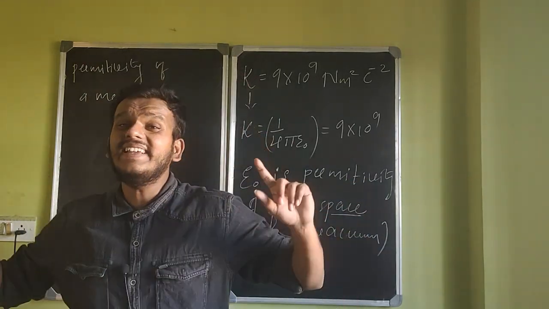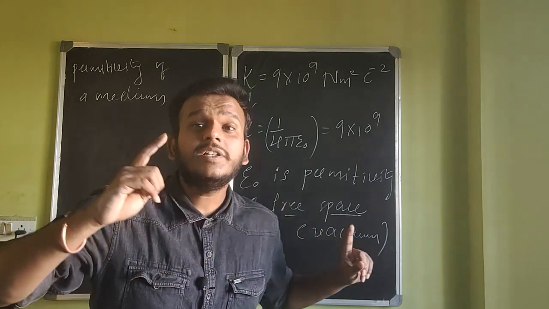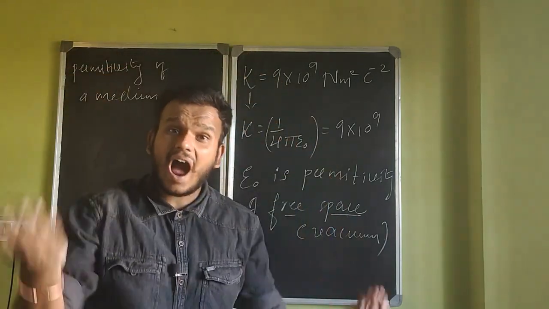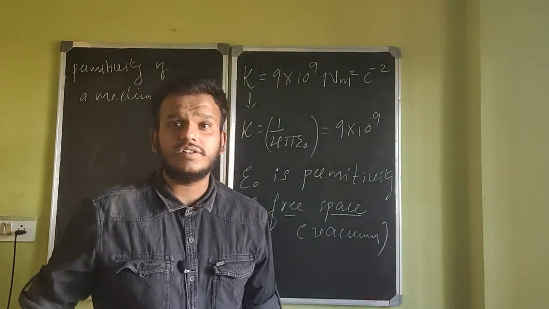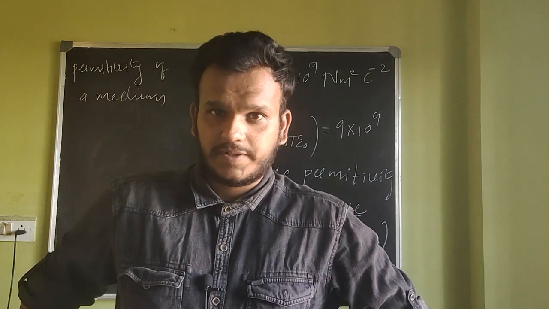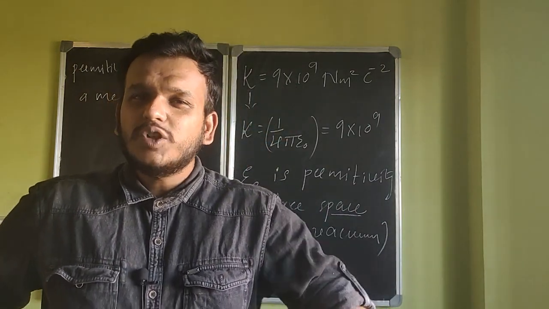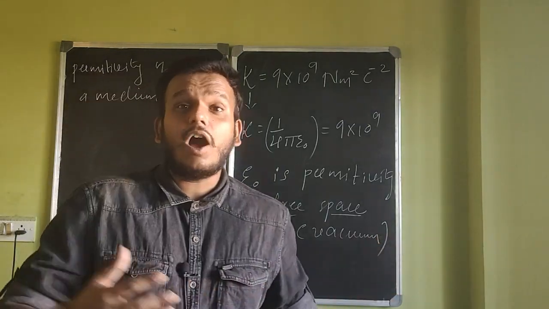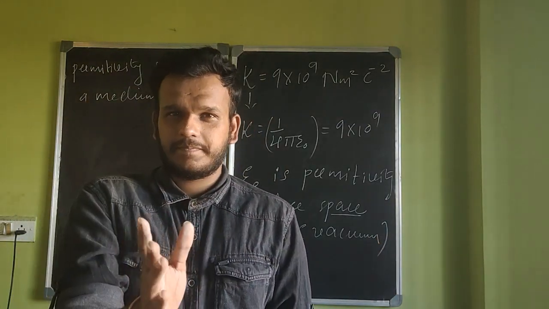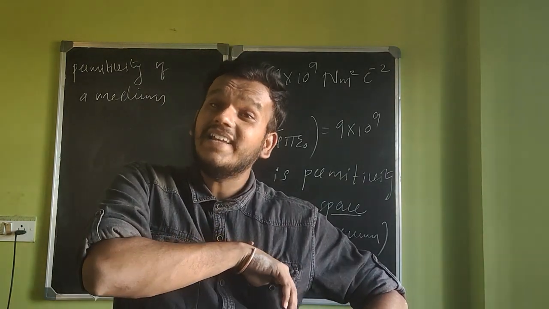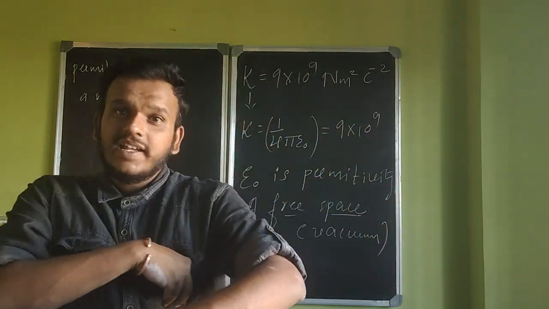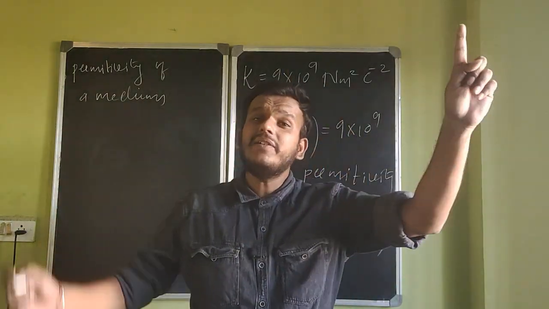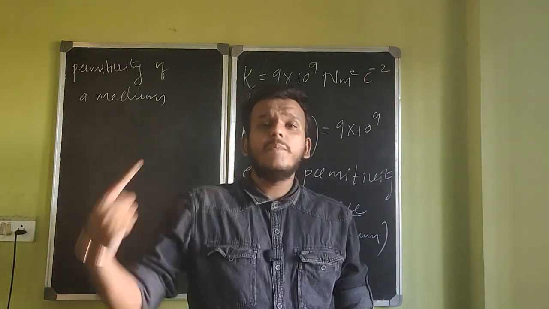If electric fields can easily penetrate a medium, that means permittivity is less. If electric fields find it very hard to penetrate through a given region, that means permittivity is more. I hope you understand, right? So permittivity of a medium is basically the ability of electric field lines to pass through that given medium. If electric fields can easily pass, permittivity is less. If electric field lines find it difficult to pass, permittivity is more. More permittivity, less penetration. Less permittivity, more penetration.